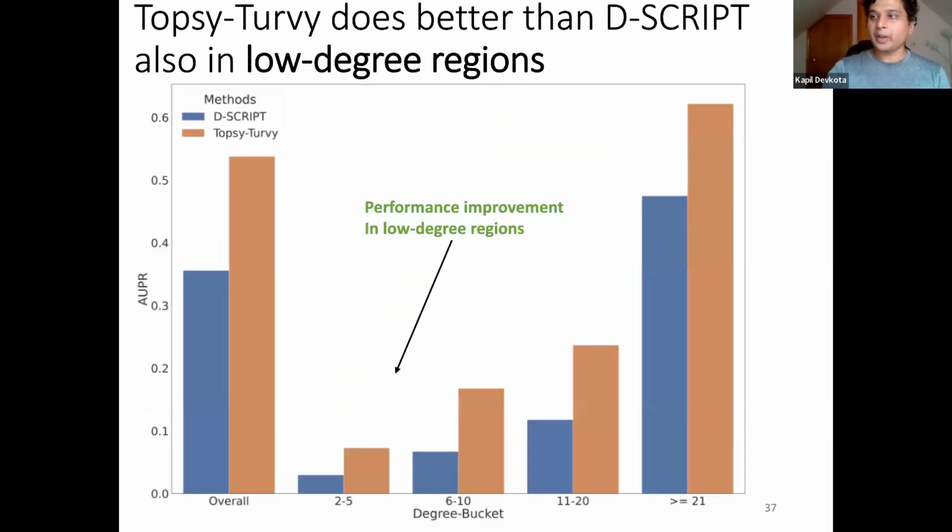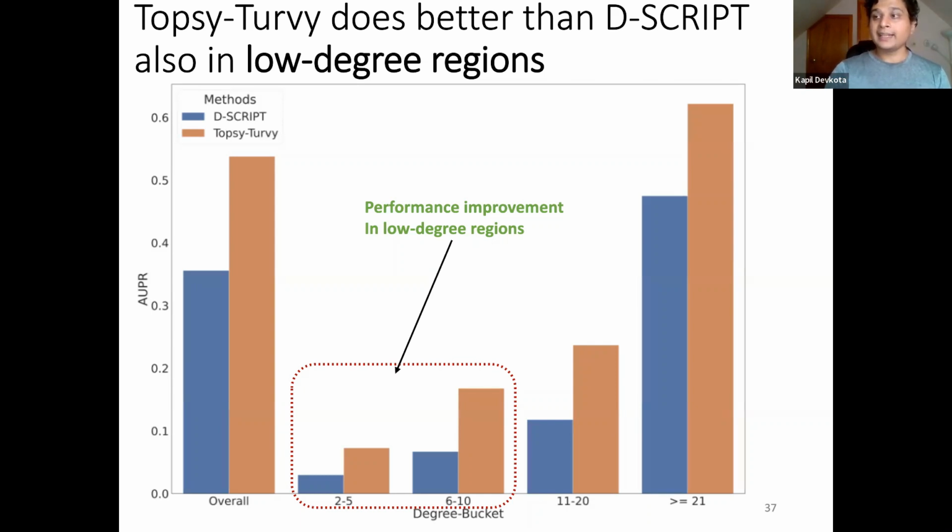Since this ascertainment bias is more pronounced in regions where degrees are high, we devised an experiment where we compartmentalized all the network edges based on their maximum degrees, and we individually computed the AUPR scores for each compartmentalized degree range. We see the results in this plot. As the plot indicates, the performance gain is uniform across the network, even on low degree regions, which is here. So both high degree and low degree connections benefit from this kind of approach.